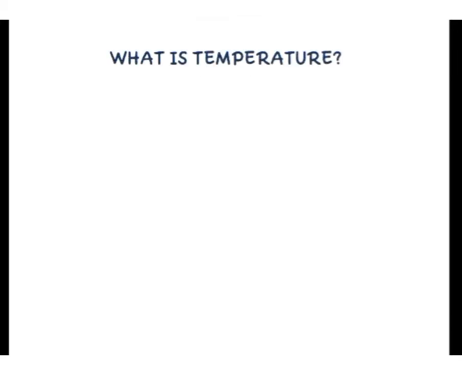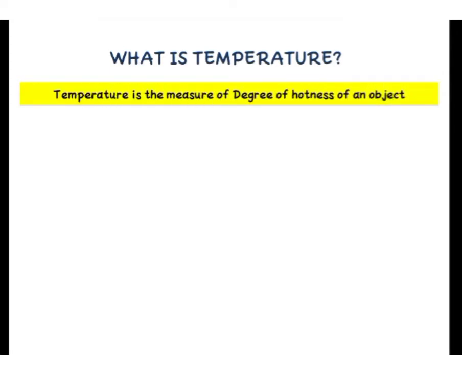What is temperature? Temperature is the measure of degree of hotness of an object. When you measure how hot an object is, you actually measure the temperature of the object.